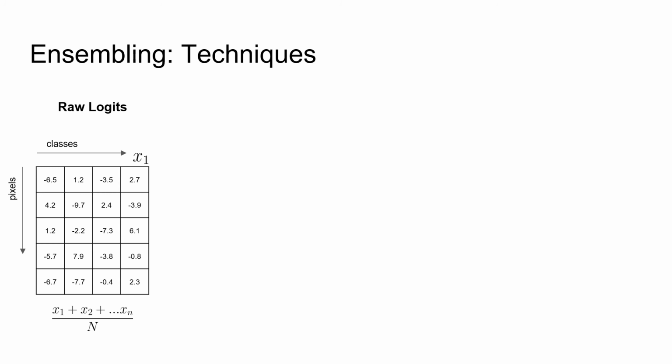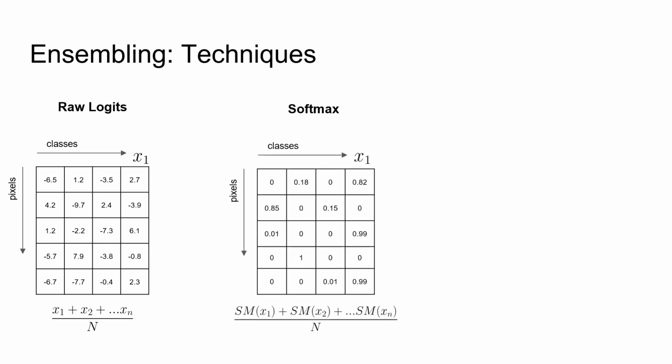So here is the raw logits output from one model. Class scores are located horizontally and the pixels are shown vertically. It is not recommended to average models' outputs on this level because each model can carry its own bias with different distribution. Usually, those outputs are run through a softmax function to normalize the logits and then summed over all models and renormalized back again. Another ensembling technique is temperature shaping.